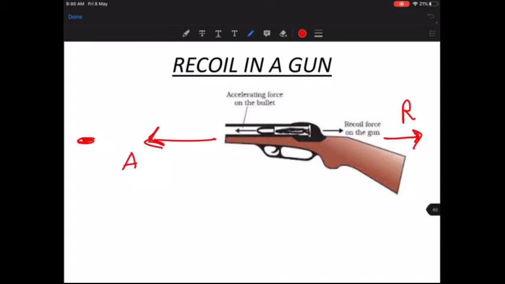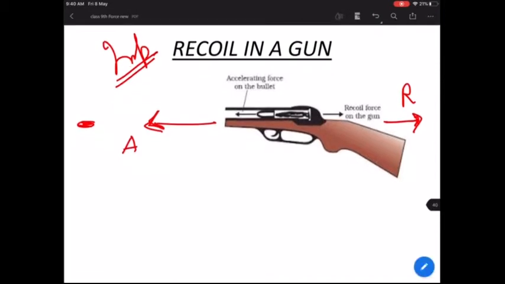So again, this forms a very important question from your exam point of view: Explain recoil of the gun. Yes, absolutely, Isha, because the gun is heavier, correct? So you are going to explain which is the action force in this case, which is the reaction force, and also that the bullet travels a larger distance, whereas the gun only travels a smaller distance, only gets a jerk, correct? So this is about the recoil of the gun.